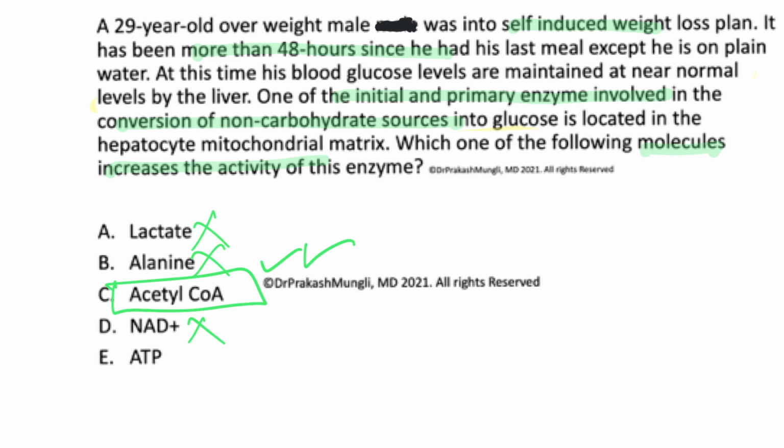That's why the answer to this question, although ATP can be the answer, the most important answer is acetyl-CoA. So these are questions where a distractor can be inserted in the choices. ATP is a distractor here, so you have to go for the best answer, and the best answer for this question is acetyl-CoA, not ATP. Although ATP can be one of the answers, you have to choose one best, and that is acetyl-CoA. I hope this is clear.